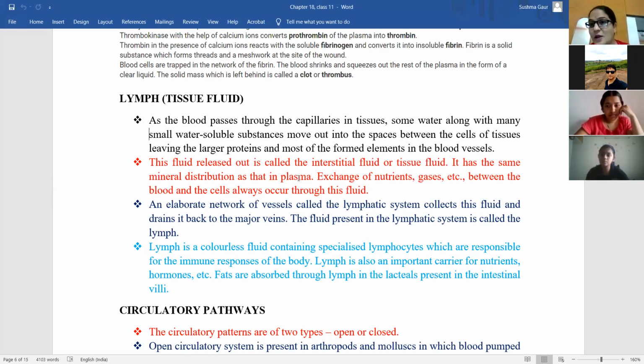Shreya, your voice is very low, beta. I'm not able to hear your voice. Ma'am, albumin and fibrinogen. Haan, one more is there.